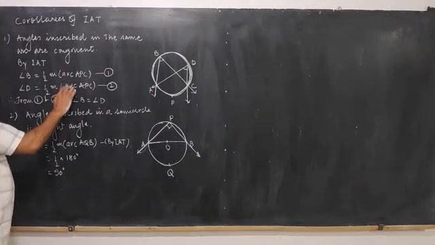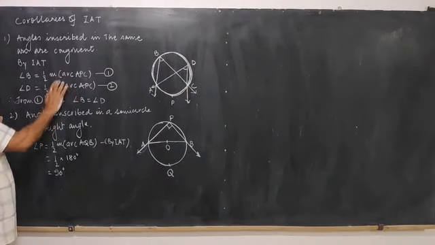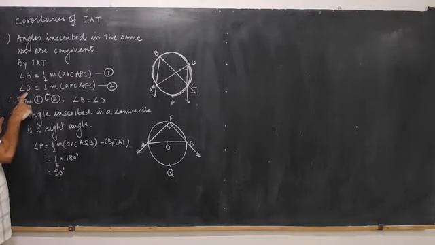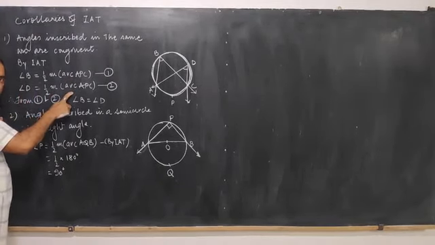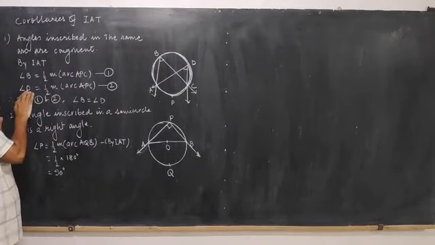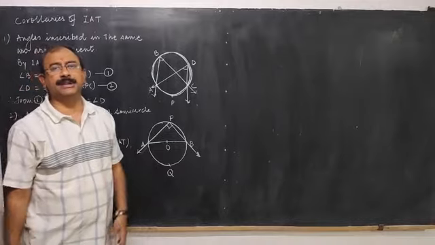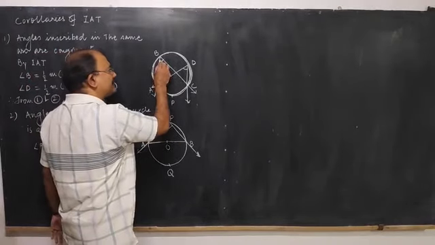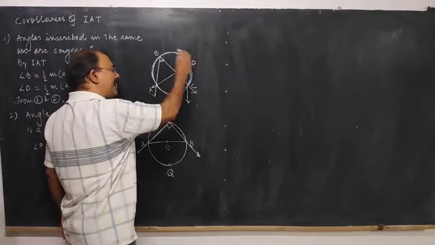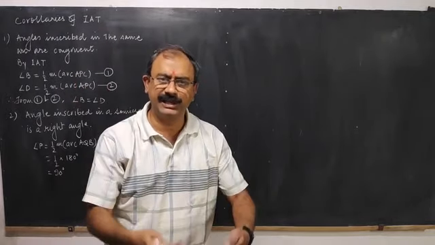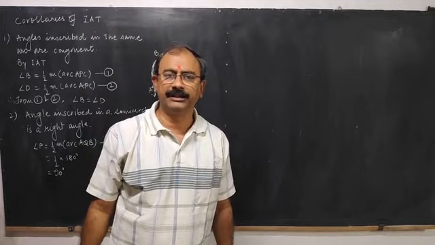Now in this equation 1 and 2, the right hand sides are same. Measure of angle B is half of APC. Measure of angle D is also half of APC. So right hand sides are same, therefore the left hand sides are same. Therefore we get angle B is equal to angle D, and we reach the conclusion that angles inscribed in the same arc are congruent. So simple, just an extension of inscribed angle theorem.